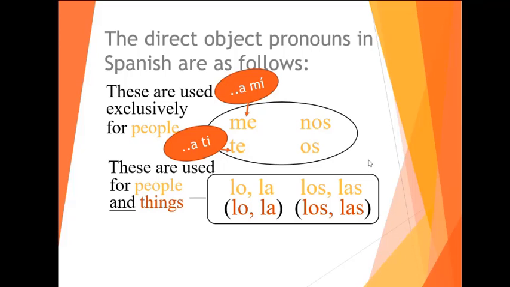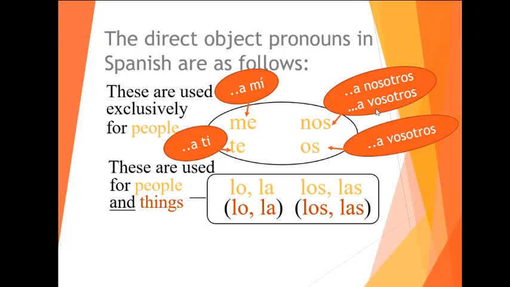And if you see in a sentence someone does something to us, she sees us, a nosotros. A vosotros will be os. Sorry, I don't know why I put that one there, but let me see. Oh, yeah, I meant to say a vosotros will be here, not there. That will be only a nosotros. A vosotros, it will be replaced by os.